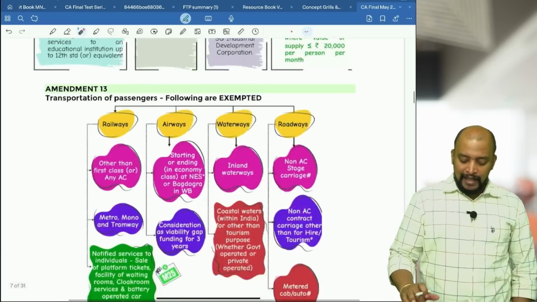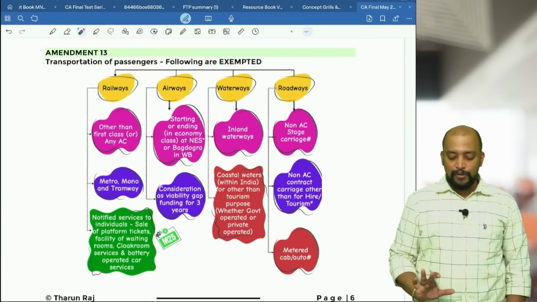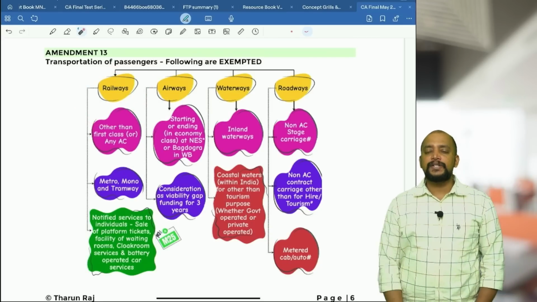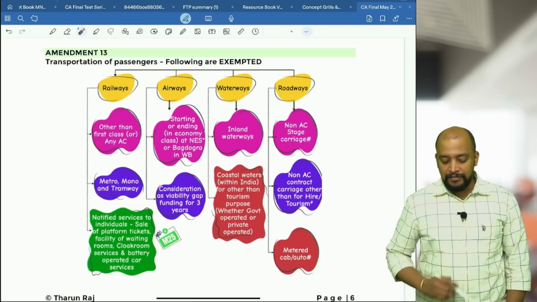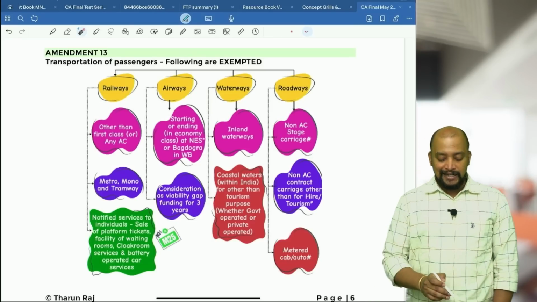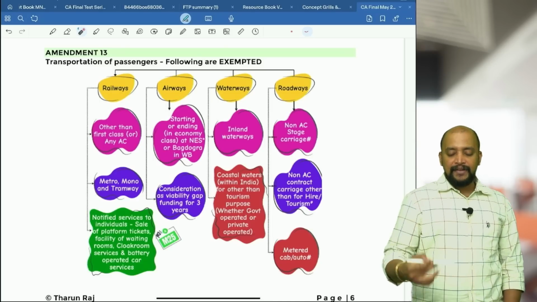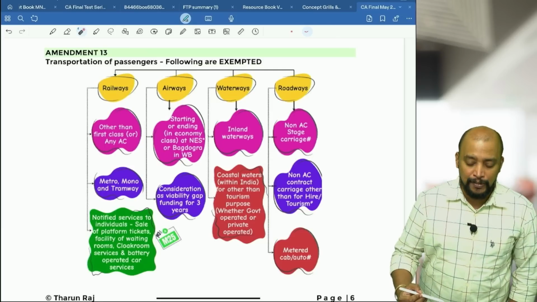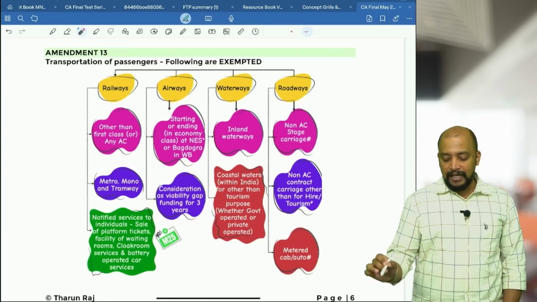Then next one, in case of transportation of passengers, as usual. This is the small chart that you need to remember. In case of railways, what are exempted? 3 points. Number 1, other than first class or AC is exempted. Metro, mono or tramway is exempted. And notified services to individuals by railways like platform tickets, waiting room, cloak room, battery operated car services. Airways, same: if the starting point or ending point of the passenger is in northeastern states or Bagdogra in West Bengal, but remember it should be in economy class. And viability gap funding, 3 years.